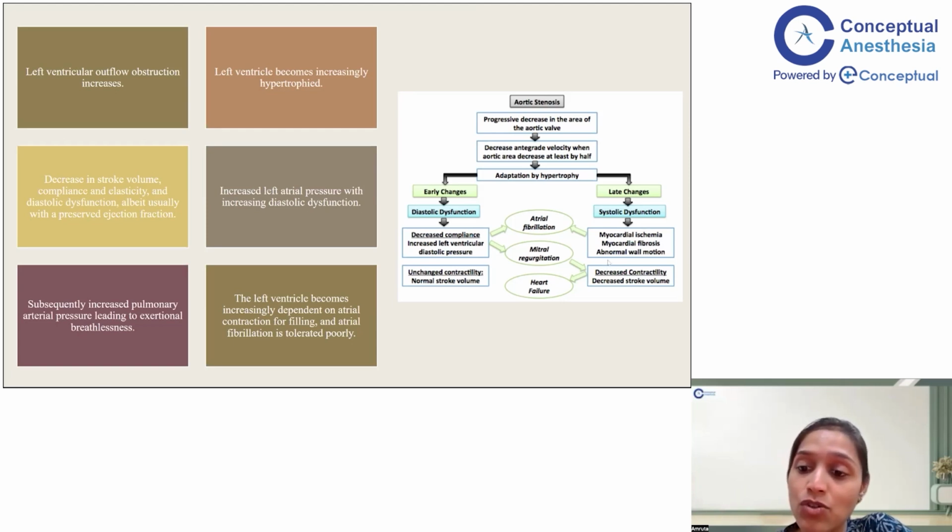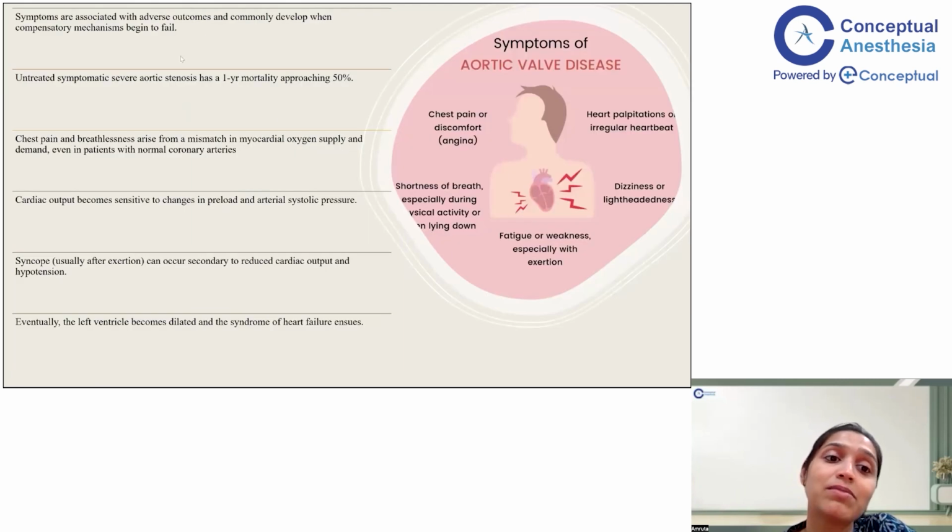So eventually there is decreased contractility, decreased stroke volume, and your patient presents with failure. Failure is a very bad sign for a patient of AS, because it's completely decompensated. So symptoms indicate that your compensatory mechanisms have begun to fail. So what are the symptoms that you will get in these patients? We discussed shortness of breath.